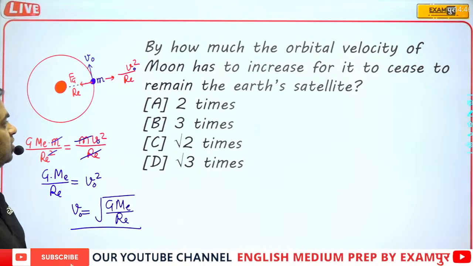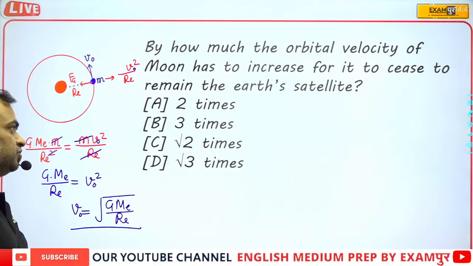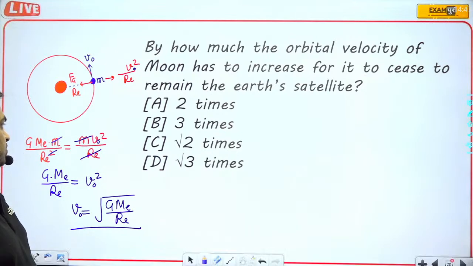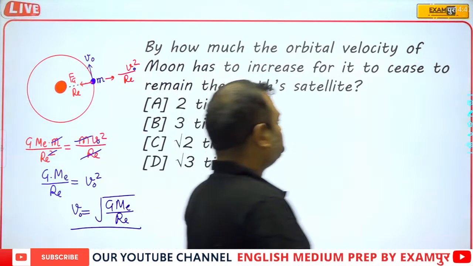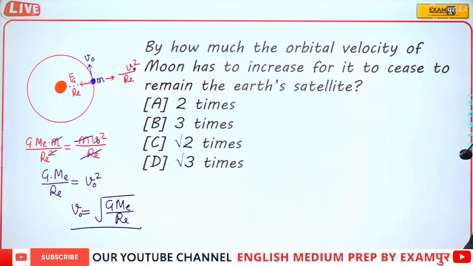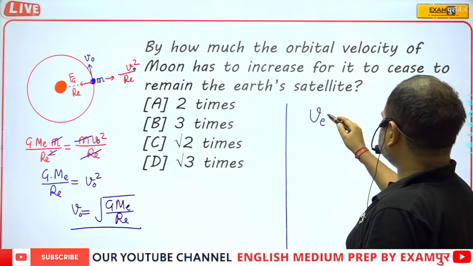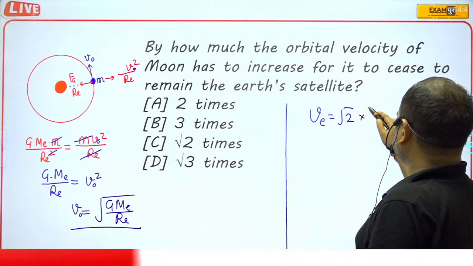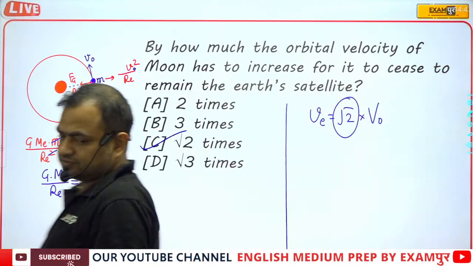When we talk about escape, how much the orbital velocity of the moon has to increase for it to cease to remain the earth's satellite? I think there should be the word escape, so that it can escape. If it can escape, then obviously escape velocity is always equal to under root 2 into orbital velocity. So here the correct answer will be C.